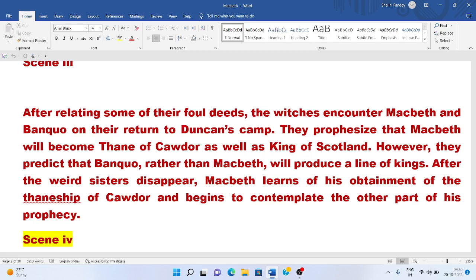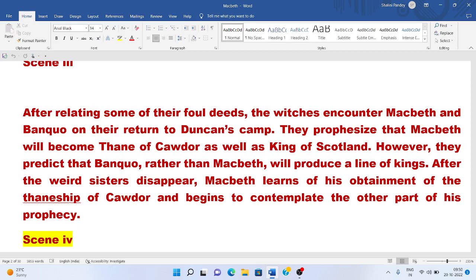Concealing his thoughts, his ambition and pleasure, Macbeth asks Banquo if he believes that the prophecy of the witches regarding his sons would prove true. So he is concealing his thoughts and asking Banquo: do you think that your sons will become king one day, as the witches have prophesied?